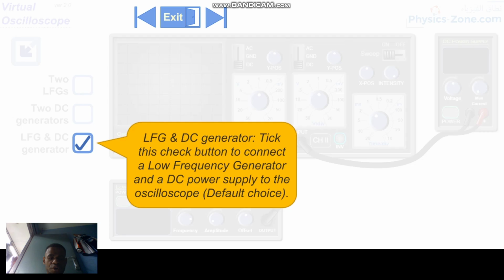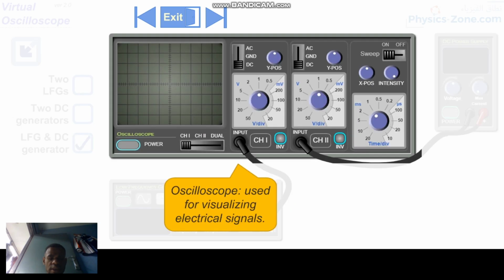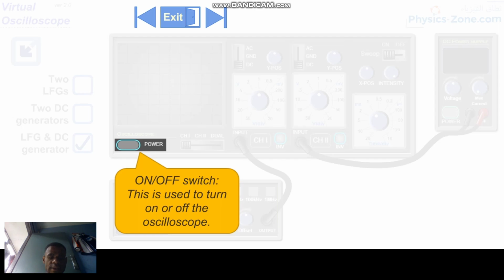The oscilloscope is used to visualize electrical signals. The on and off switch is used to turn the oscilloscope on.